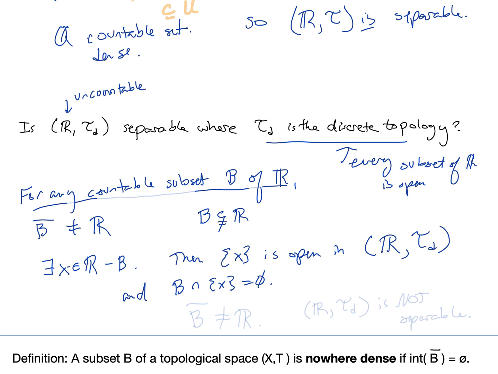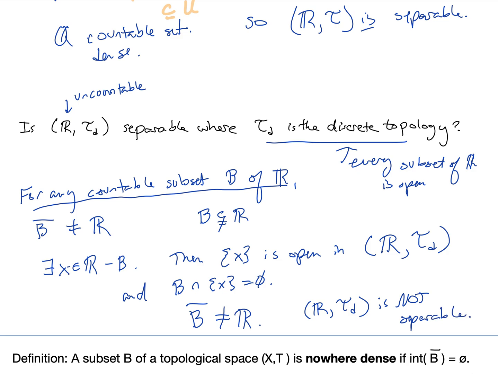So therefore, for any countable subset B of R, the closure of B is not equal to all real numbers. And so that means that R with the discrete topology is not separable.